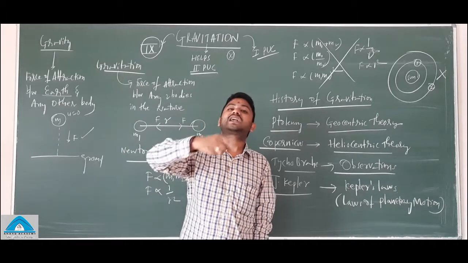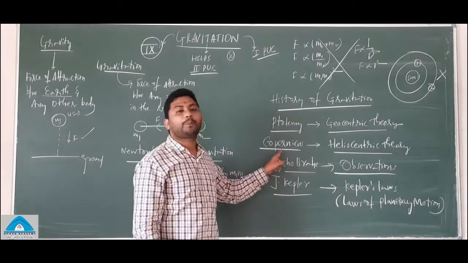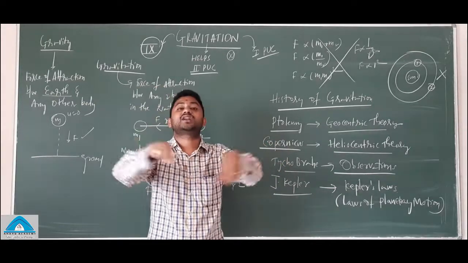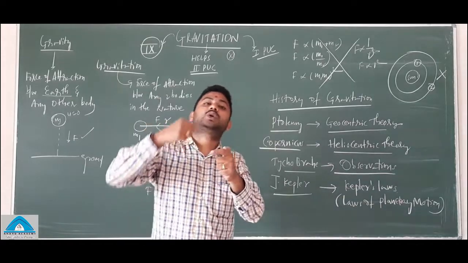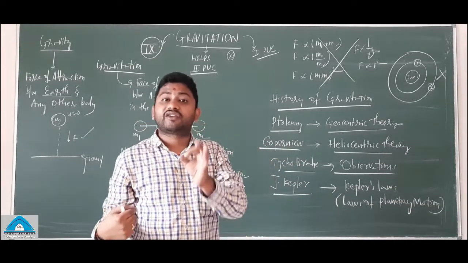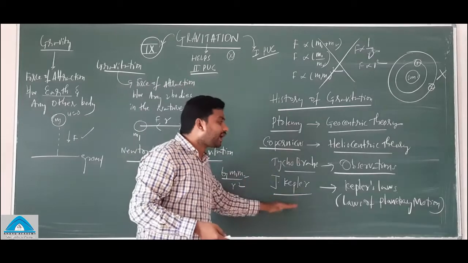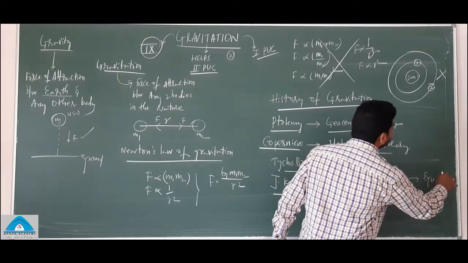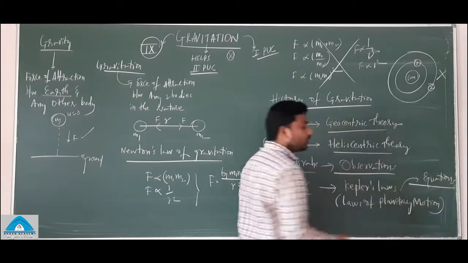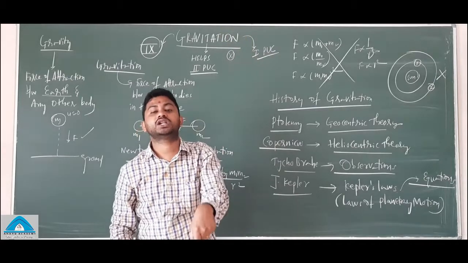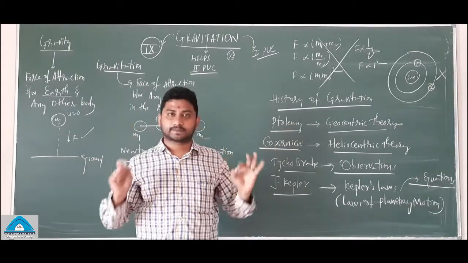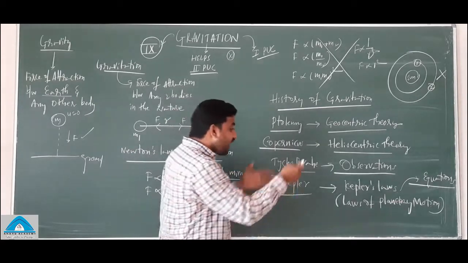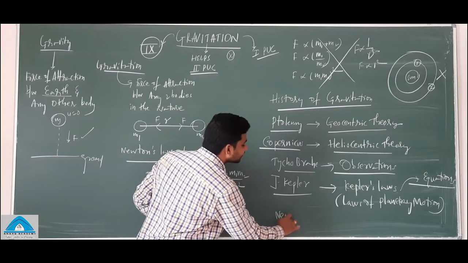Copernicus did not give any kind of equations for planetary motion, but Kepler derived some equations related to planetary motion. And with the help of those equations, our great scientist Newton made the universal law of gravitation.